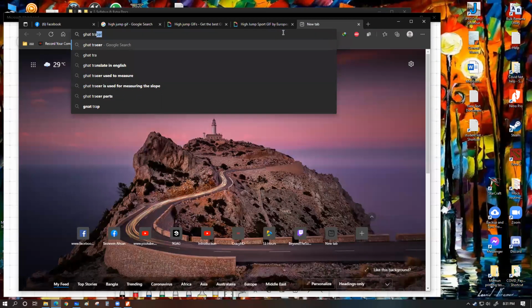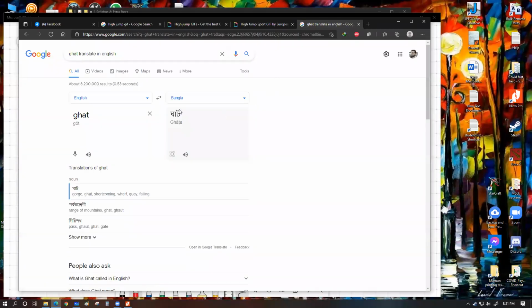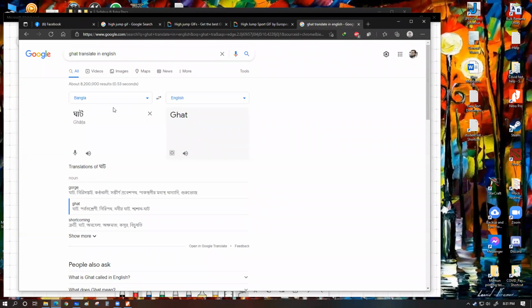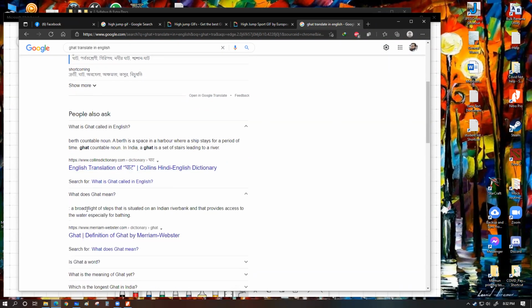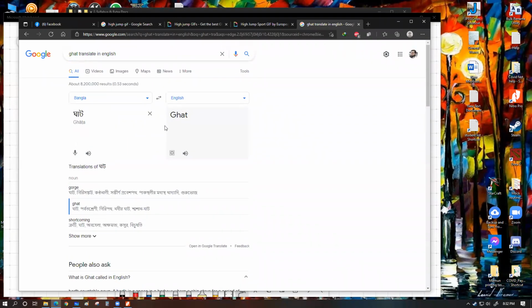Is it port? It can be said port, but the dictionary says: a flight of steps and stairs on the Indian river bank leading to the water, especially for bathing. Okay, ghat apparently is accepted as the same word in English as well. That pronunciation is so weird. Anyway, we'll move on.